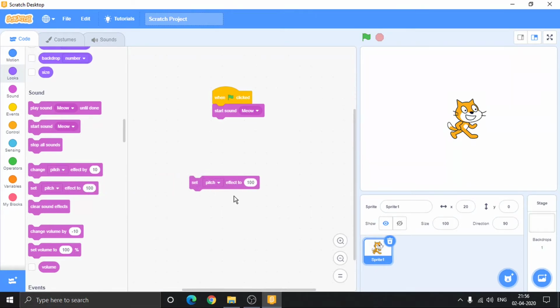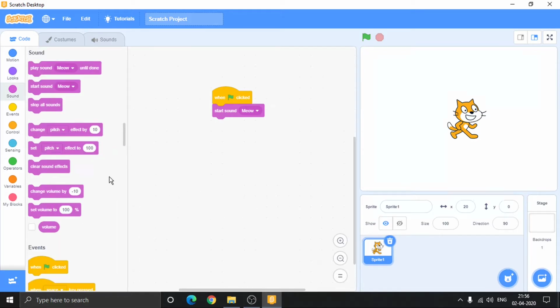Set pitch effect is basically the same as change, but you can use this if you want it to change in the starting itself in your project. Clear sound effects means if you don't want any pitch and just want the sound in its original form.